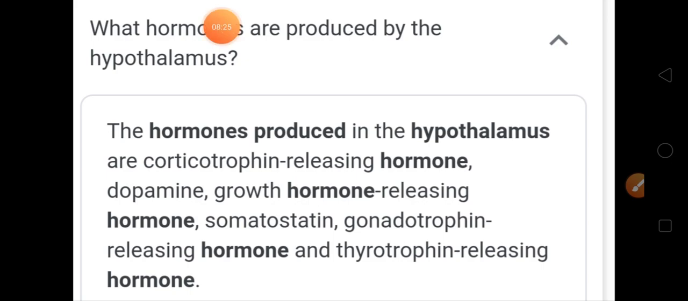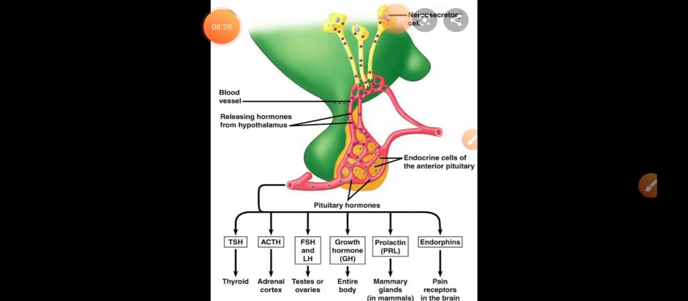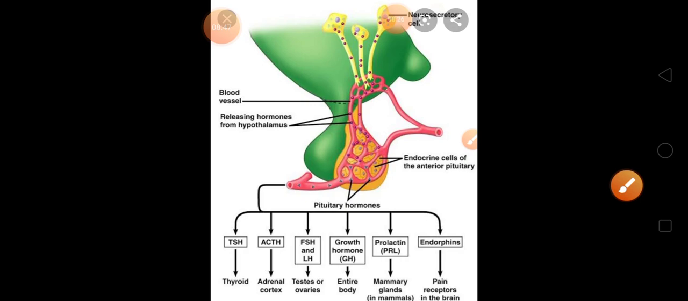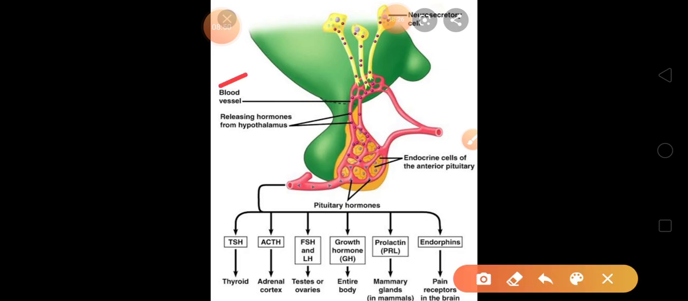Let's see. Yes, now I'll show you what exactly it is. This is your pituitary gland, okay, and this is the hypothalamus. So the hypothalamus is sending the message towards the pituitary. You can see the blood vessels, and you can see the releasing hormone from the hypothalamus. So the hypothalamus is releasing the hormones into the bloodstream, and it is going towards